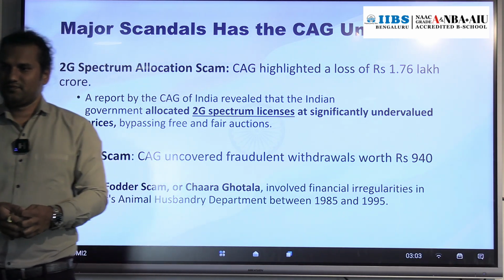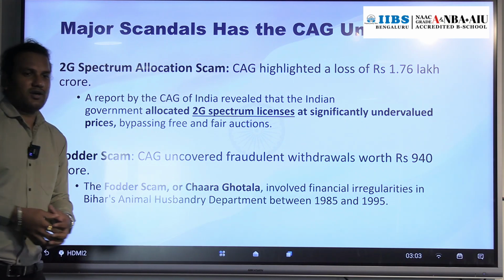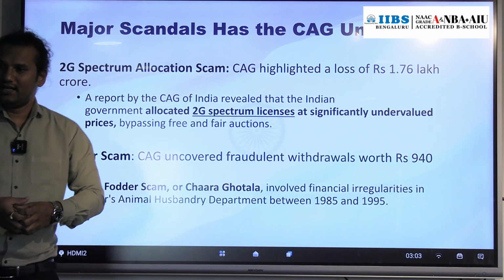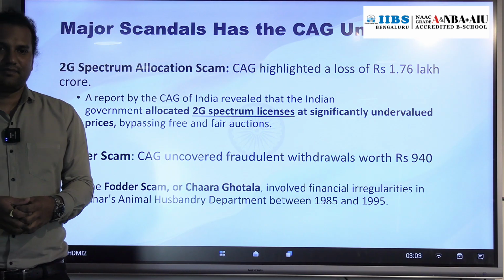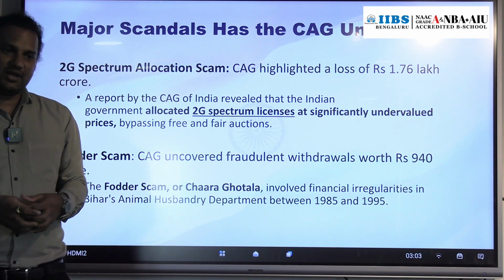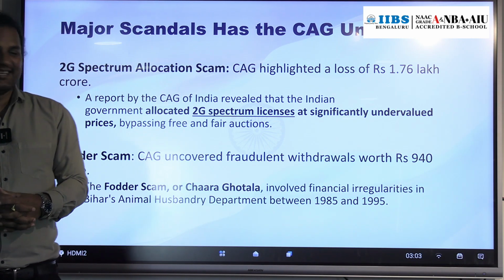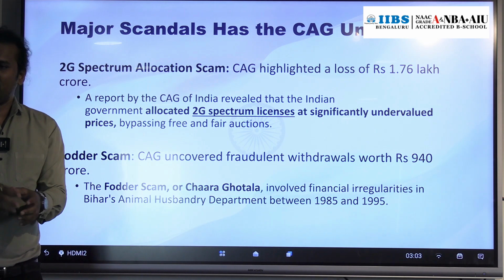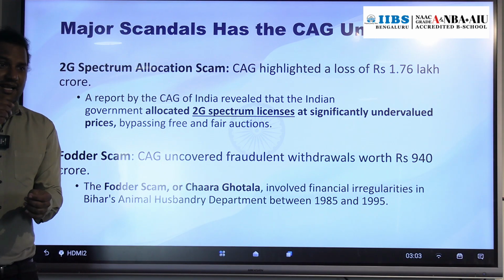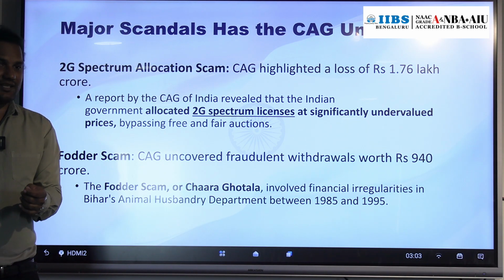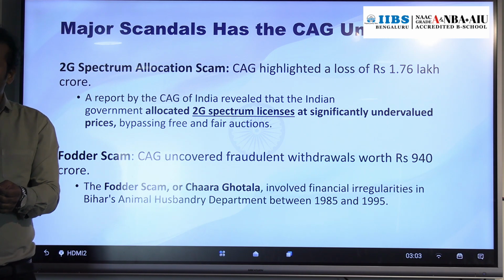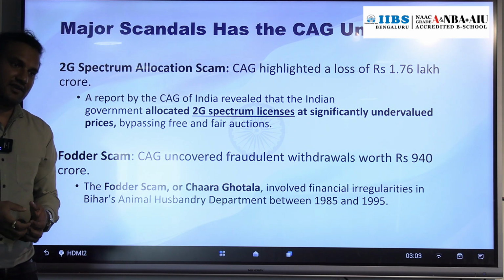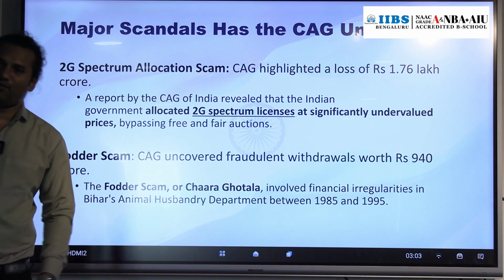Very big scam. Then after this 2G, the fodder scam. In Bihar, you might know the ex-chief minister of Bihar, Lalu Prasad Yadav; during his time there was a fodder scam of nearly 940 crore rupees. For animal husbandry, they showed bills that they had purchased food for the animals. If the value is 10 rupees, they showed 100 rupees. That is the fodder scam.